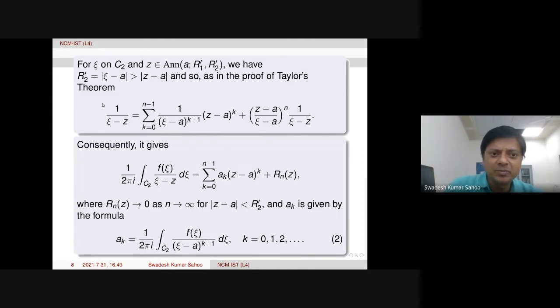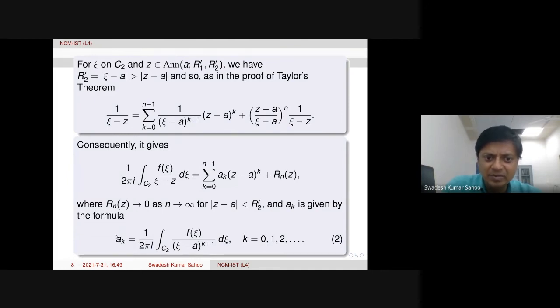So now we put this in the integral formula, the first integral, and then integrate it. Then finally we get the sum from k equal to 0 to n minus 1 of a_k times (z minus a) to the power k, plus Rn. Rn is the remainder term coming after integration, and we can prove Rn tends to 0 the same way we proved yesterday. And a_k, after evaluation, will come out this way. Okay.